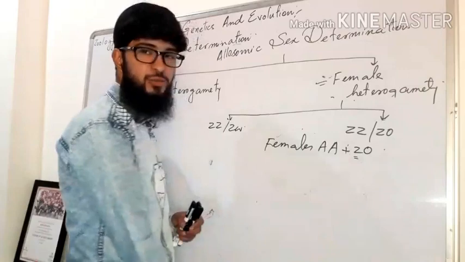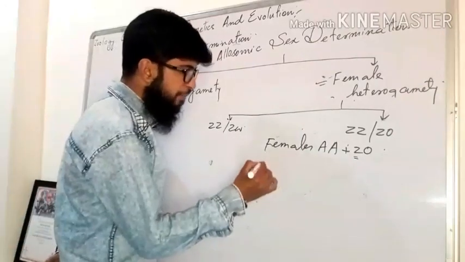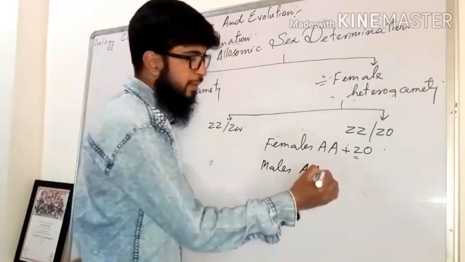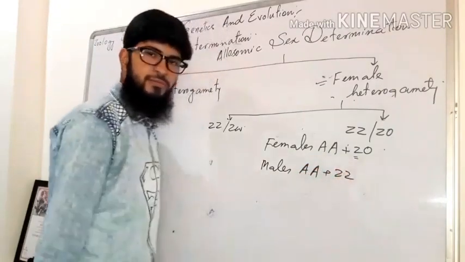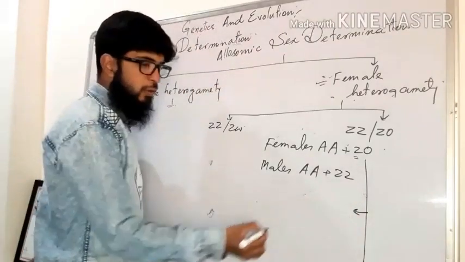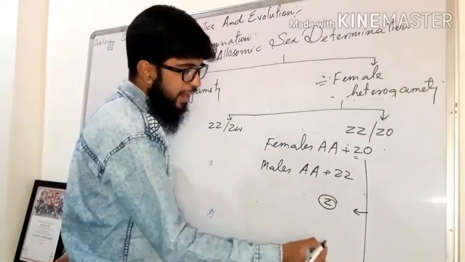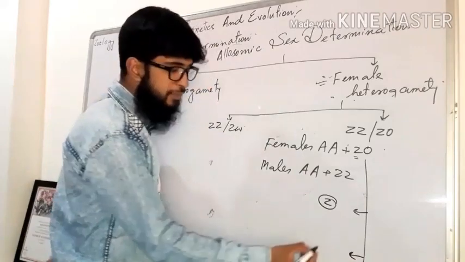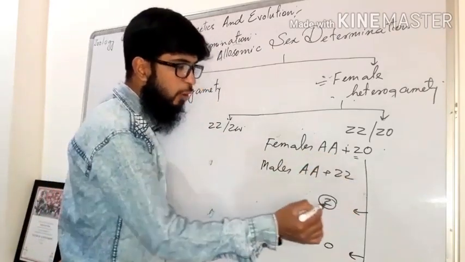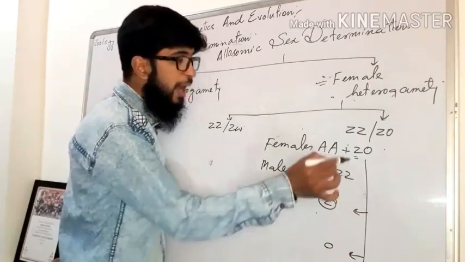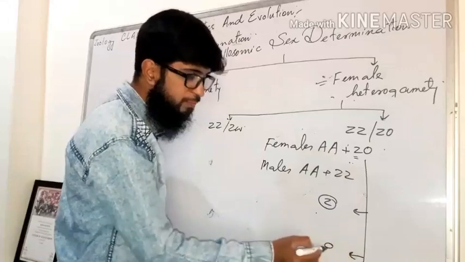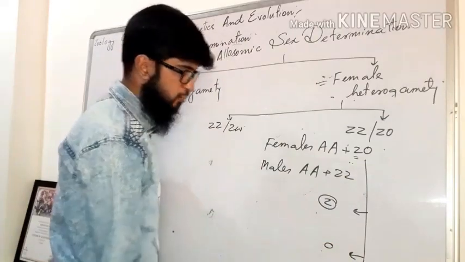They have only one sex chromosome. And males are having a double set of autosomes plus ZZ. Now in females, two types of gametes will be formed. 50% of the eggs will be having autosome set plus Z chromosome, and 50% of the eggs will be having an autosome set but without a Z chromosome.